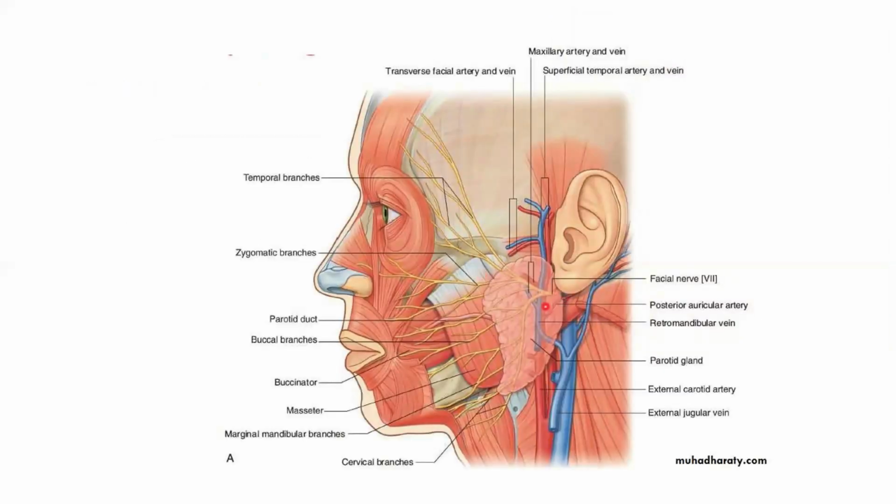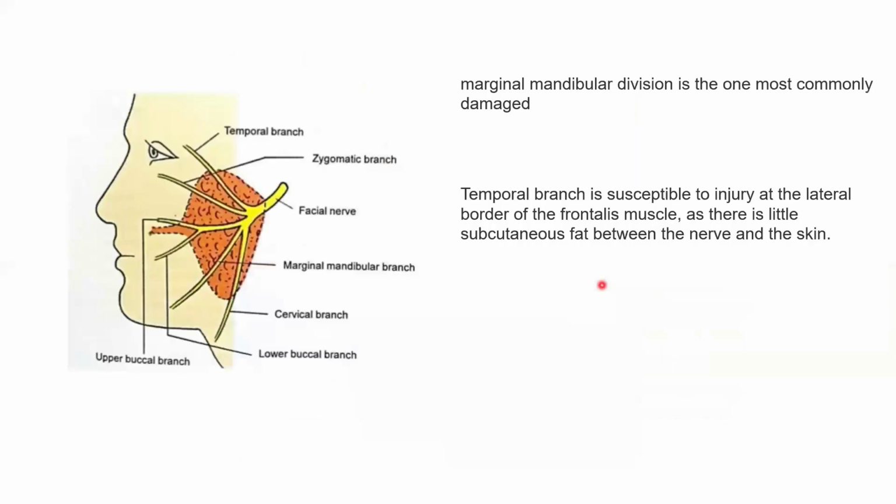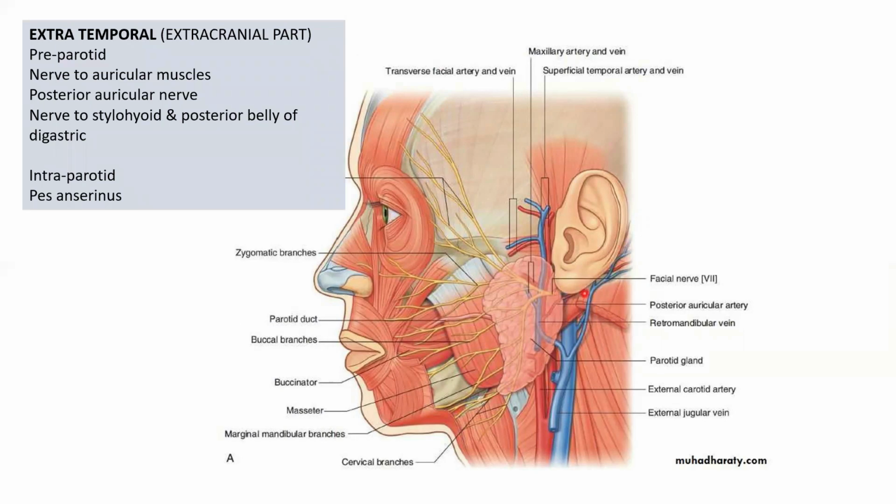Okay. Yeah, once it exits the stylomastoid foramen, the preparotid branches arising from it will be the branch to the auricular muscles, auricularis anterior, auricularis posterior, auricularis superior. Remember, there's no auricularis inferior muscle. Okay, and then we'll have the posterior auricular branch to supply the occipital belly of occipitofrontalis. Okay, and then branch to supply the stylohyoid and posterior belly of digastric.